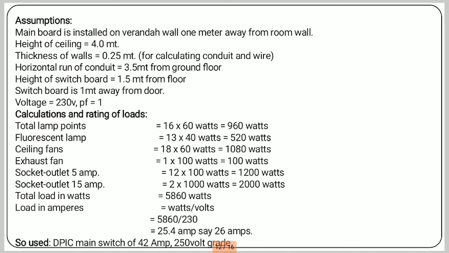So addition of all this wattage. So total wattage is 5860 watt. Then calculate the load in ampere, or rated current. So total wattage divided by volt: 5860 divided by 230. That means 25.4 ampere, say 26 ampere. For 26 ampere, use a DPIC main switch of 42 ampere, 250 volt grade.